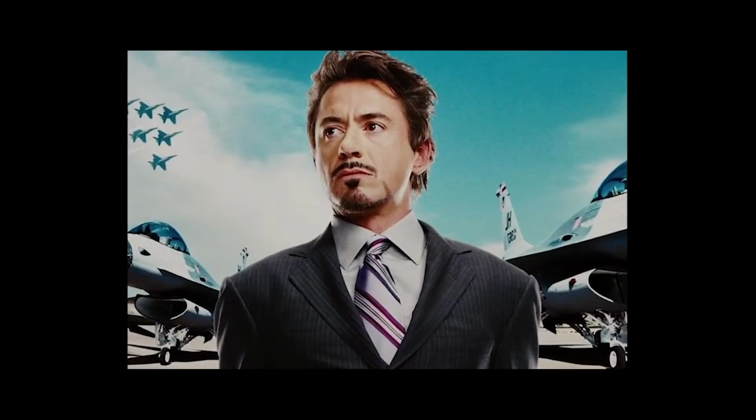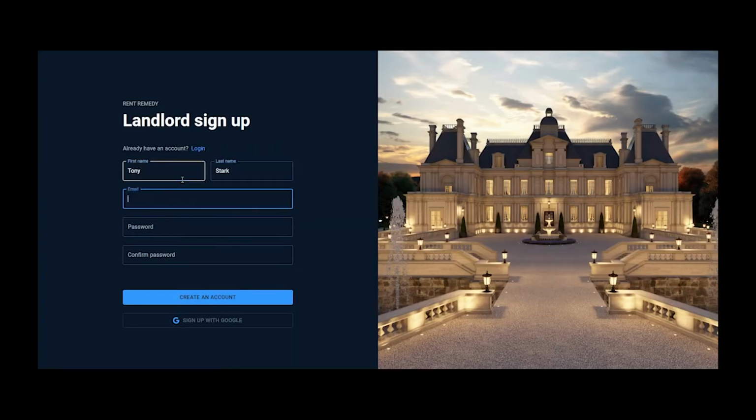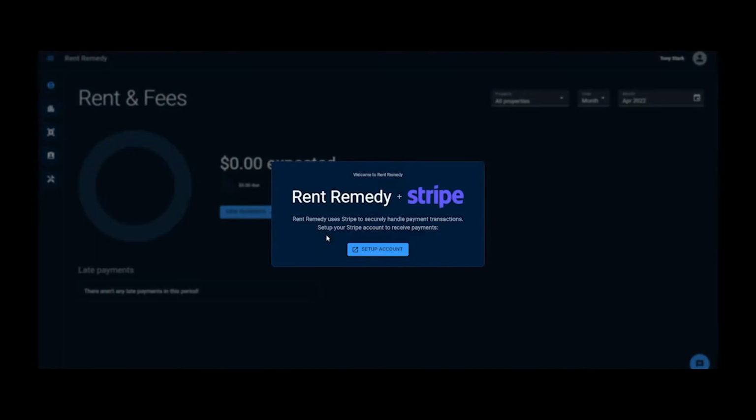Our story begins with Tony Stark, genius, billionaire, playboy, philanthropist. Tony wants to lease out some of his property to bring in another source of income. When Tony signs up with Rent Remedy, he is greeted with a notification that before he can receive payments, he must link his account with Stripe. He'll do that now so he doesn't have to worry about it later.